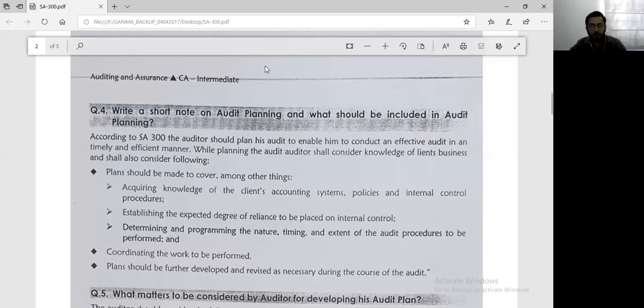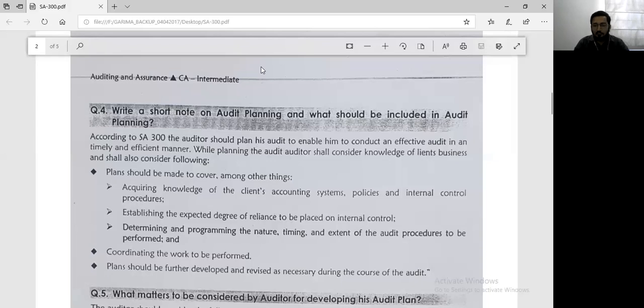Then you will coordinate the work amongst your team members. That is the most important part. That is the allocation of work. So if you come to know that a particular client has some technical aspects of GST that it has to comply, then you will select some member from your team who is competent to understand GST and conduct the audit in an efficient manner. So first, it is important to understand the client, and then based on that, you will allocate the staff accordingly. If you come to know that indirect taxation, international taxation is something that the client needs to comply, then you need a staff who can properly understand and execute the audit in terms of international taxation.